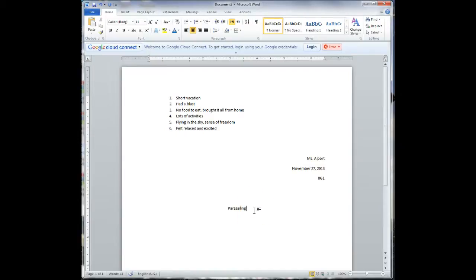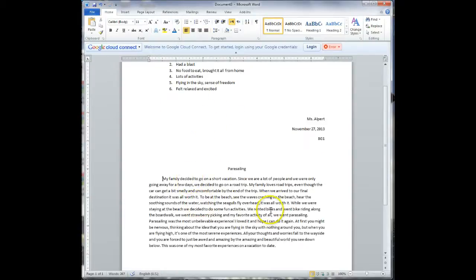And now we're going to hit enter. We're going to put our cursor to the left side. And now we're ready to start typing our paragraph. So now I'm going to take everything that I wrote here and write my paragraph. Okay, we see I have my whole paragraph written.